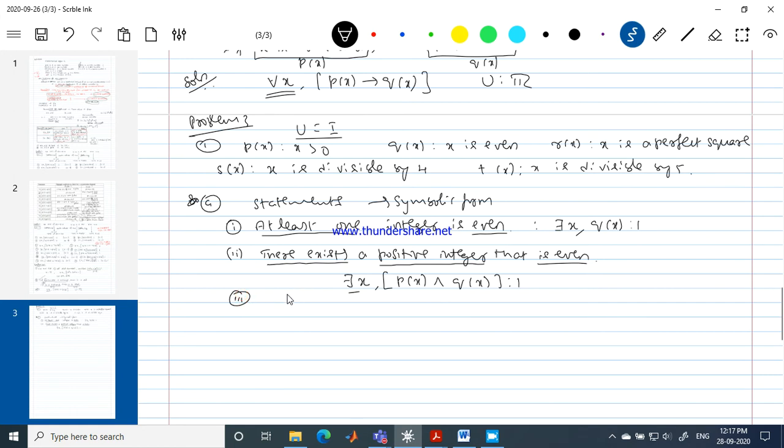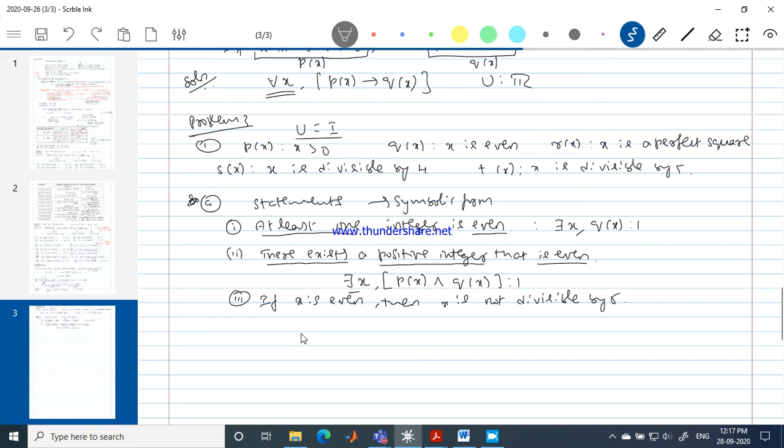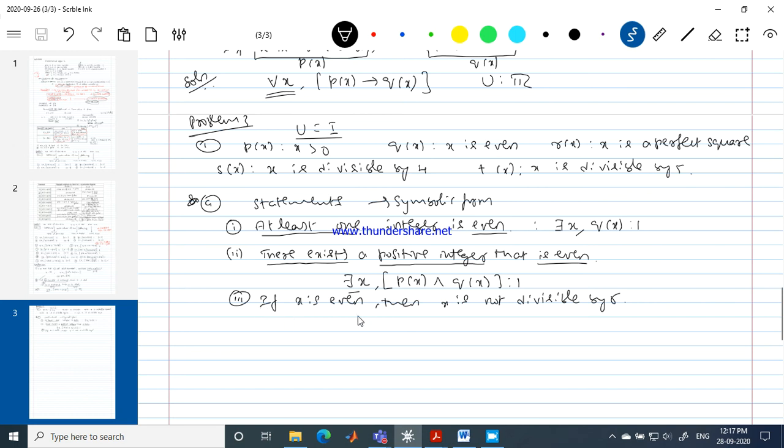Okay, so the third example. If x is even, then x is not divisible by 5. What I told you, we have an implication.